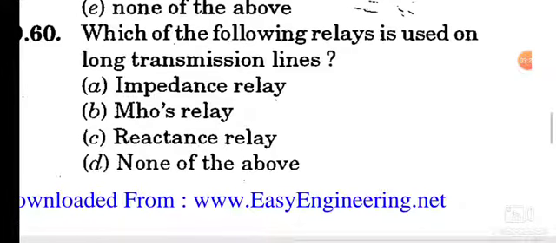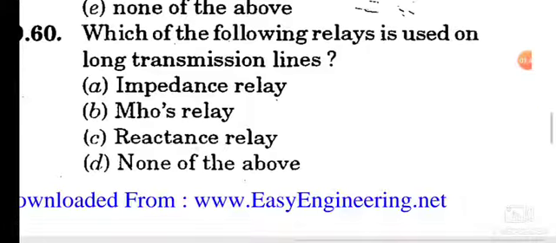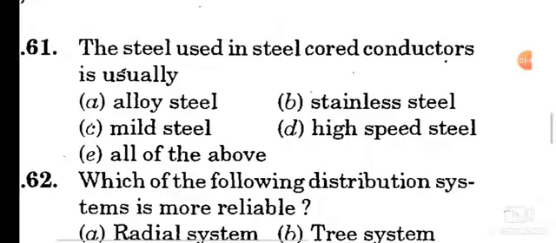Question number 60. Which of the following relays is used on long transmission lines? Option B, Mho relay. So, option B is the correct answer. Question number 61. The steel used in steel cored conductors is usually mild steel. Option C is the correct answer. The steel used in steel cored conductors is usually mild steel.